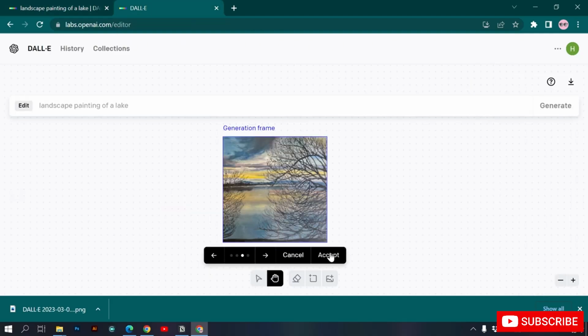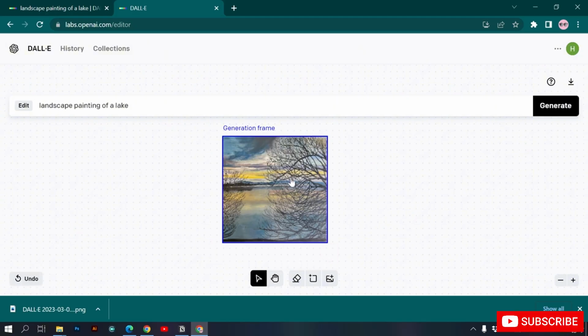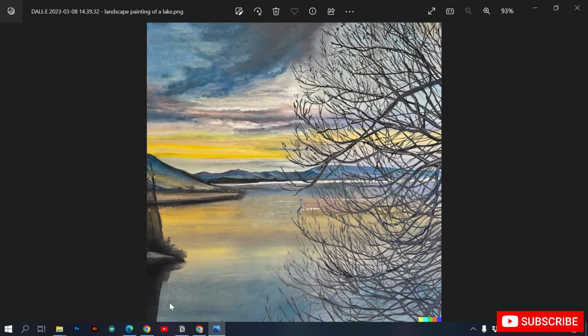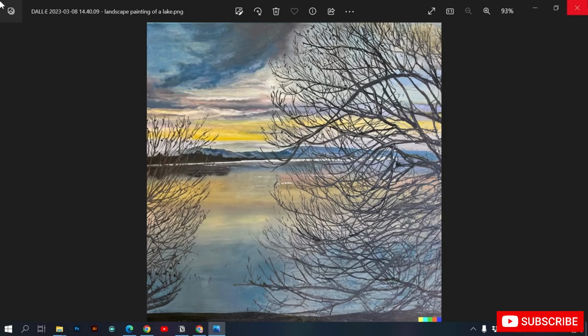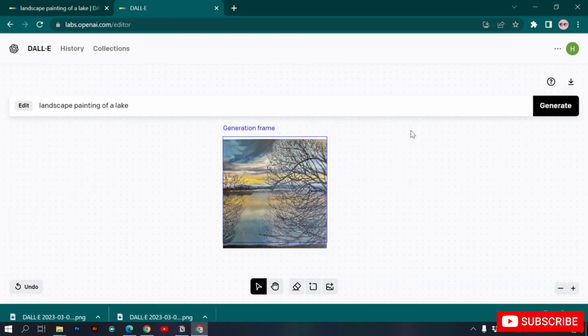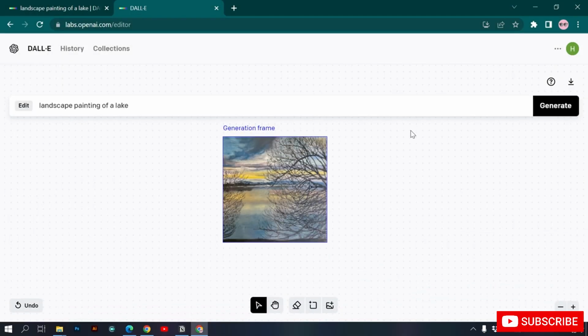Let's download this one as well. First accept this. This is complete, and download it from here. So these are the two things that Dall-E can do. Here you can see this is the first image, and you can see the results of the second image as well. Now you know how to use Dall-E Outpainting feature to erase parts of an image, and also with the generation frame add more parts to an image.